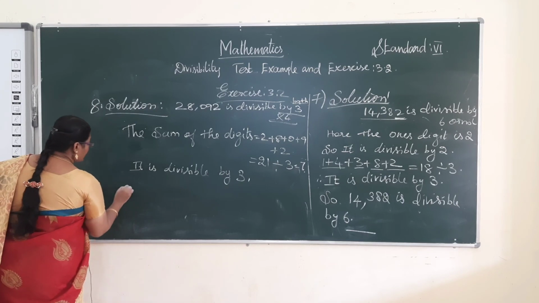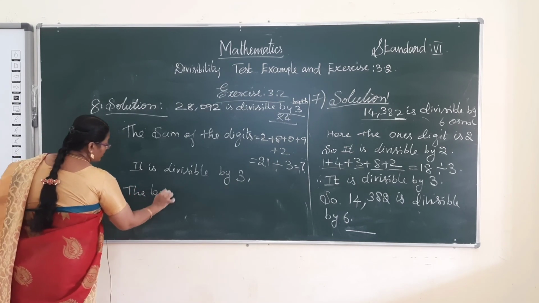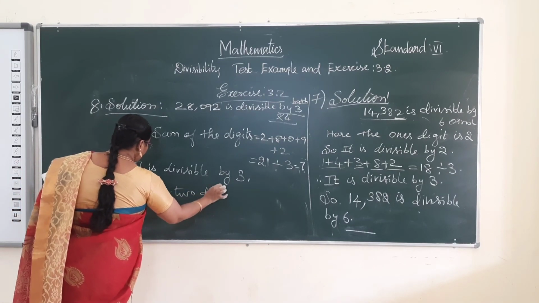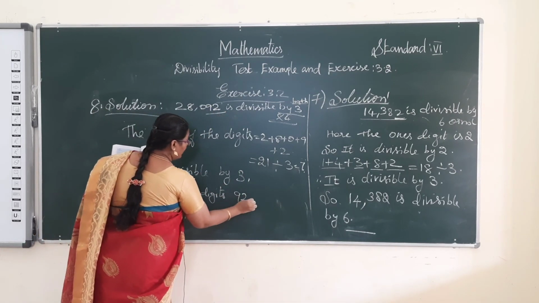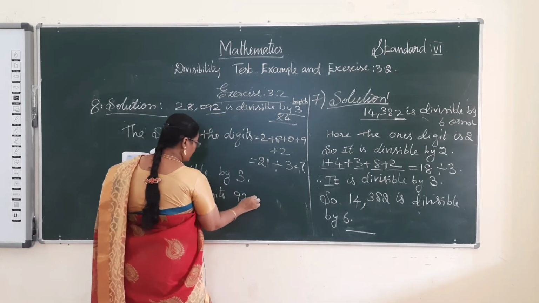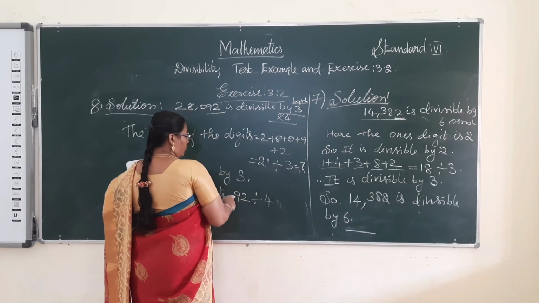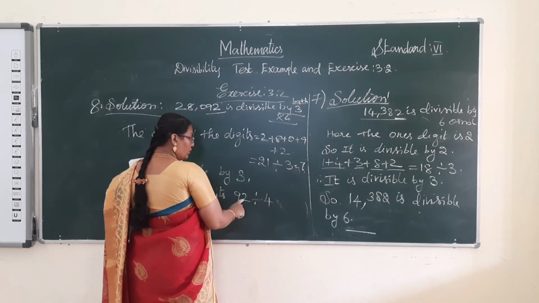And next check the divisibility test for 4. Consider the last 2 digits. What are the last 2 digits? 92. So 92 is divisible by 4. 4 ones are 4, 4 twos are 8, remaining 1, so 4 threes are 12.